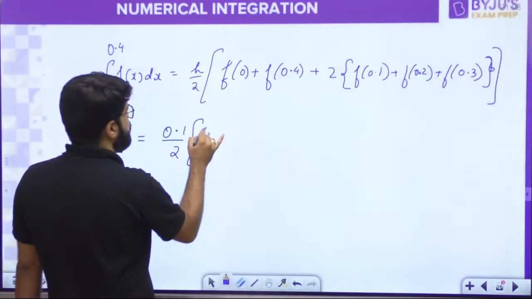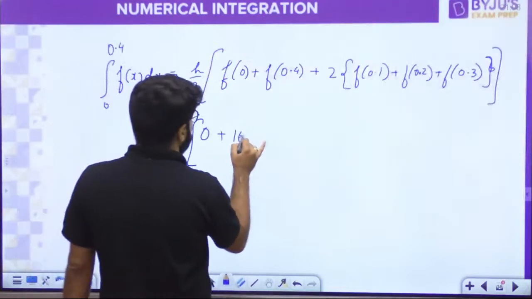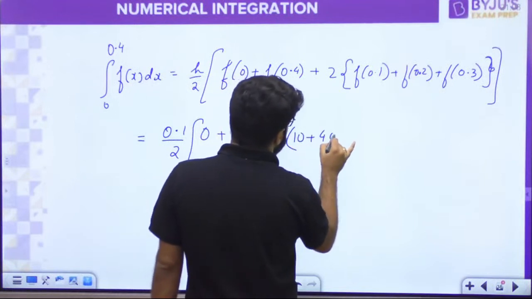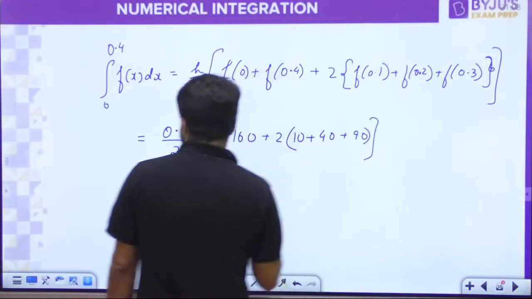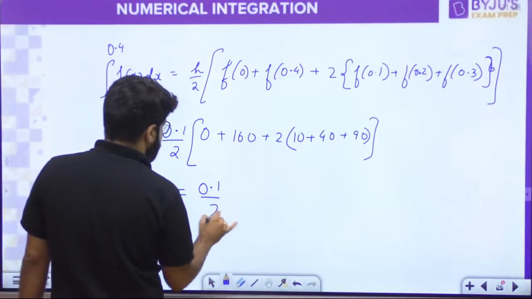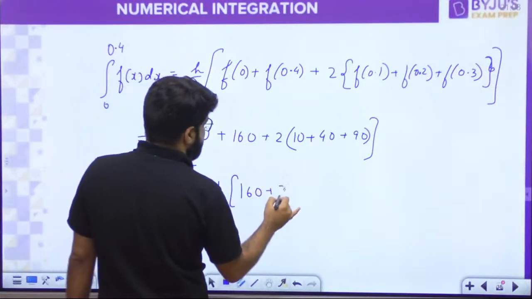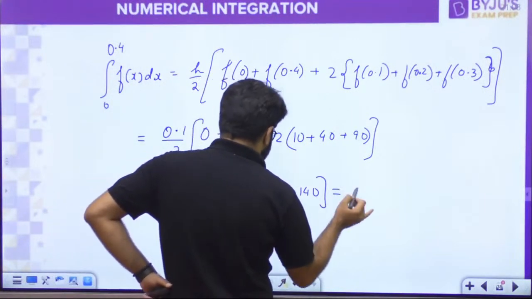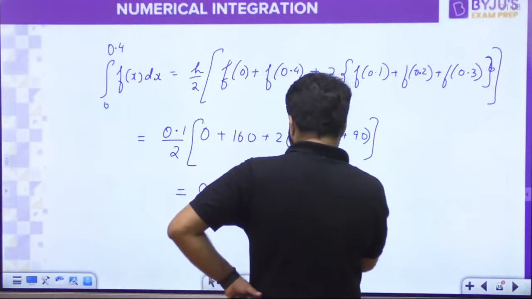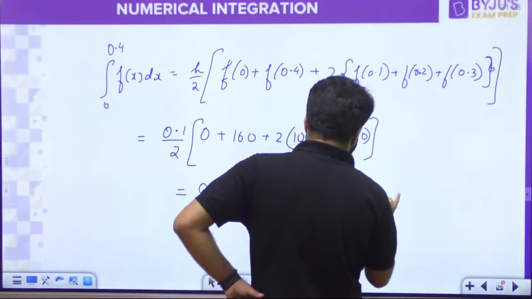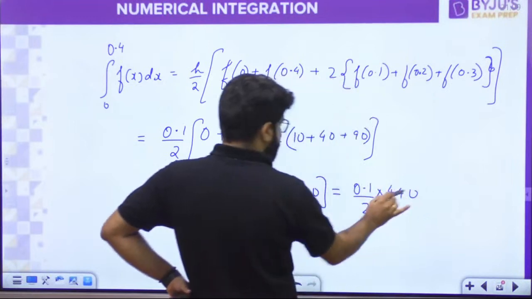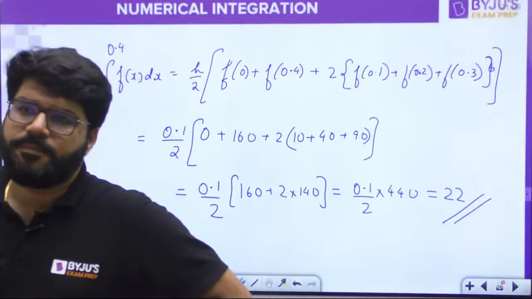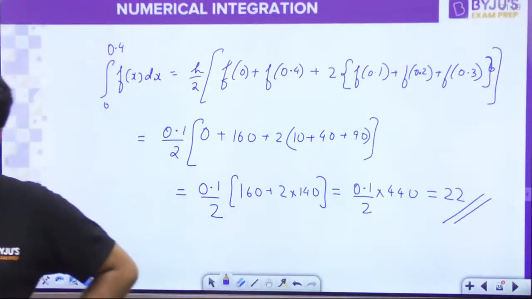f of 0 is 0, f of 0.4 is 160. So 0 plus 160 plus twice the other samples: 10, 40, 90. Calculations are pretty simple here. So how much is this? 0.1 divided by 2 into 160 plus 2 times 140, which is 100 plus 40. 2 times 140 becomes 440 in total. So 0.1 divided by 2 into 440, that is 44 by 2, and the answer is 22. Simple question, simple answer.